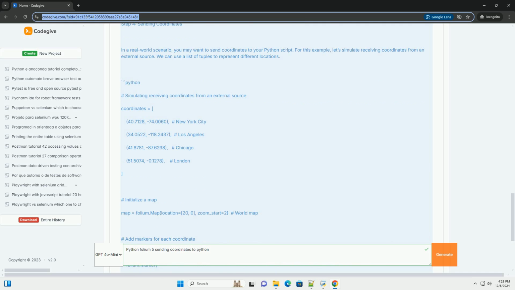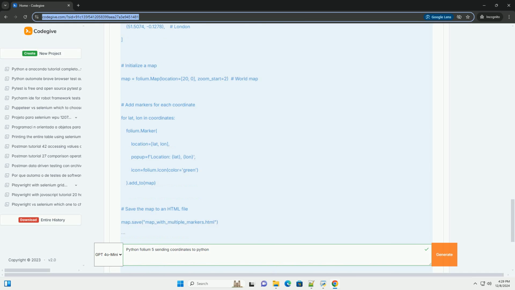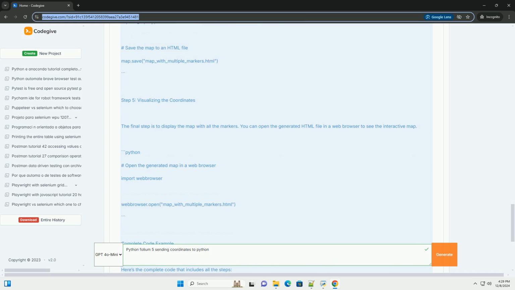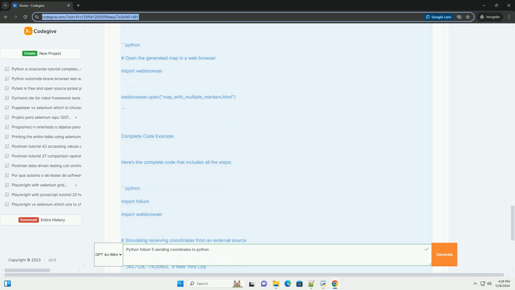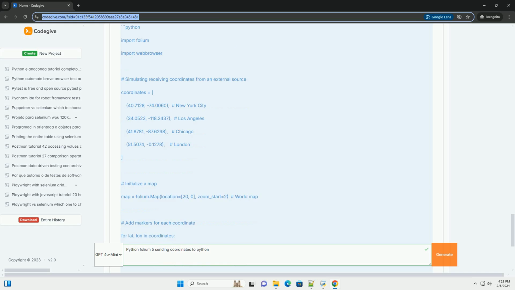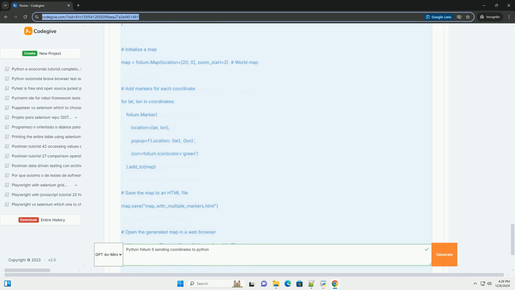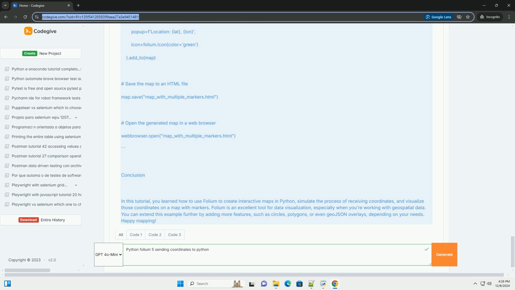1. Installation, how to install Folium. 2. Creating a basic map, how to create a simple map using Folium. 3. Adding markers, how to add markers to the map to represent coordinates. 4. Sending coordinates, simulating the process of sending coordinates to Python. 5. Visualizing the coordinates, displaying the markers on the map.